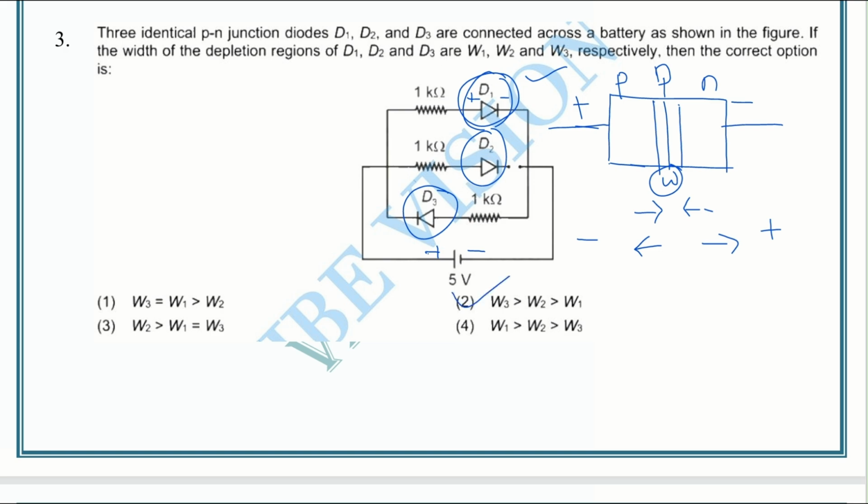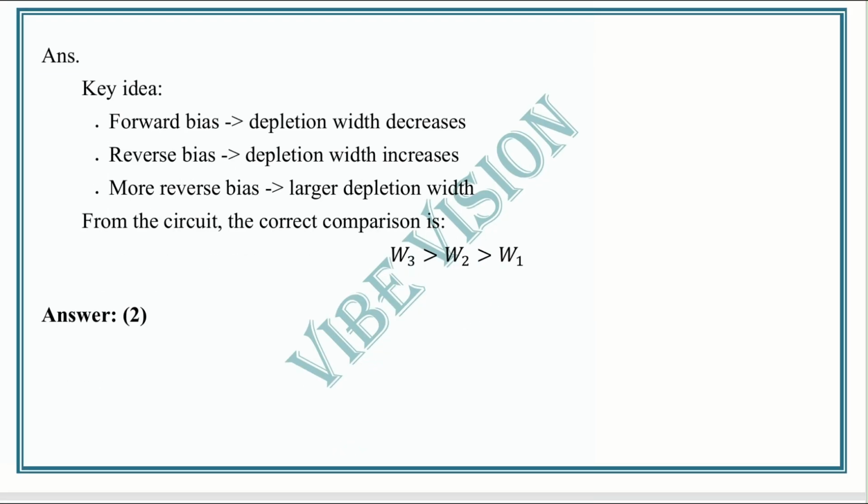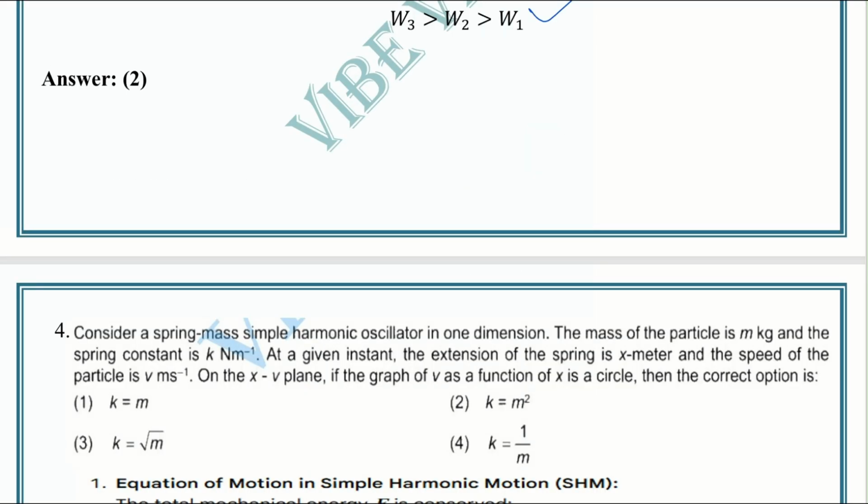Why it is correct, I am explaining it. The diode 3 is reverse bias. That means reverse bias will have the highest width. So the solution is, if you want, take this screenshot. Answer key idea: in forward bias, the depletion width decreases, and in reverse bias, the depletion layer increases, and in normal case, the depletion layer remains the same. That means option 2 is correct. I think you all get this answer.